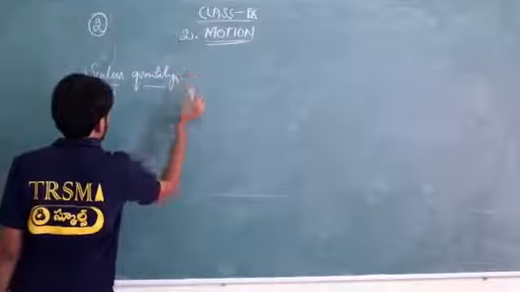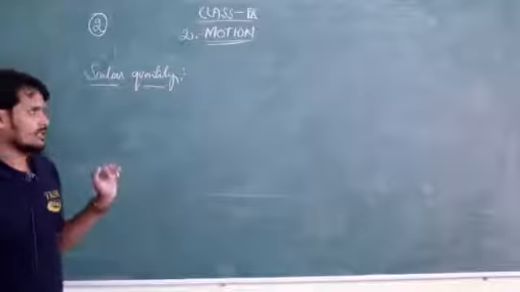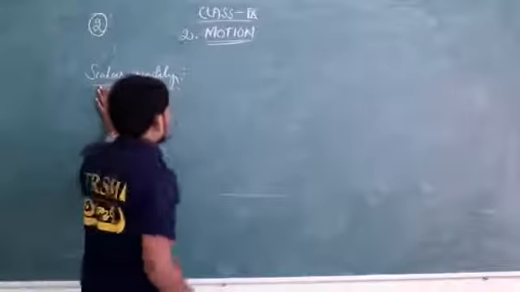Let's define scalar quantity first. I'll explain it later.